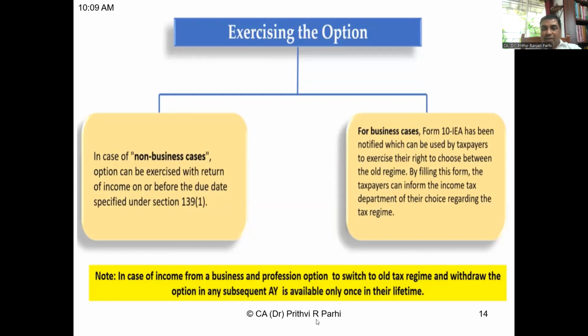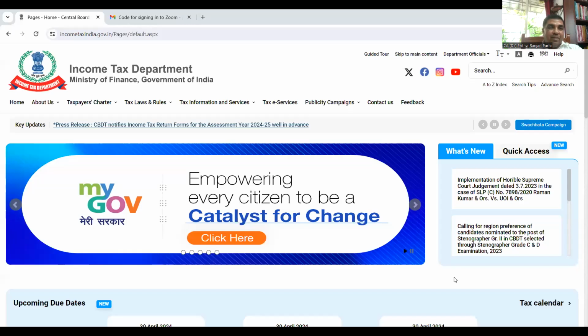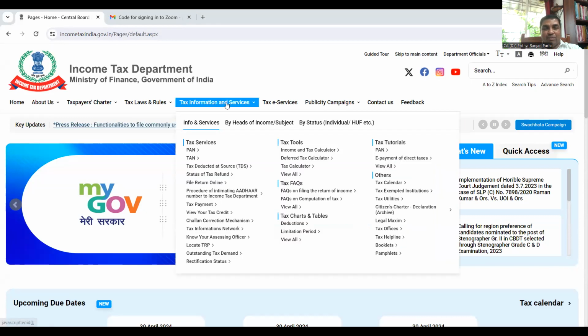Let me stop sharing this screen, and I'm going to share one more screen right now. I'm now taking you to the Income Tax Department's website, that is www.incometaxindia.gov.in. This is the homepage of the Income Tax Department. This will help you to compute your tax liability under the old scheme and new scheme so that you can decide.